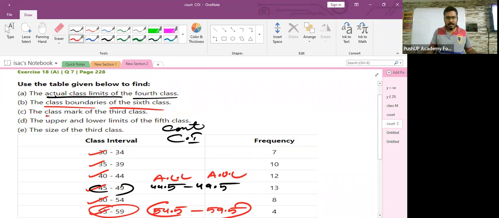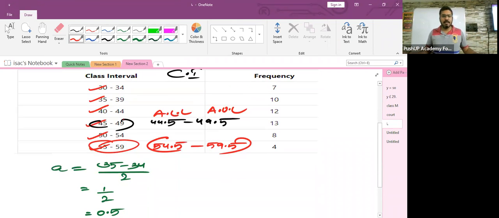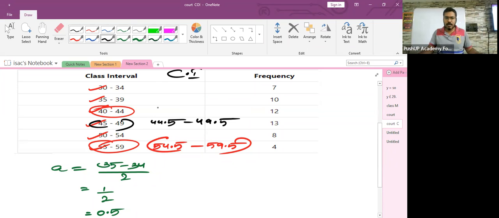The next one, the class mark of the third class. The third class is 40 to 44. But remember, children, you have to first of all convert this into continuous class intervals, and then find the class mark. So I'll write the actual lower and the actual upper limit. 40 minus 0.5 is 39.5. 44 plus 0.5 is 44.5.